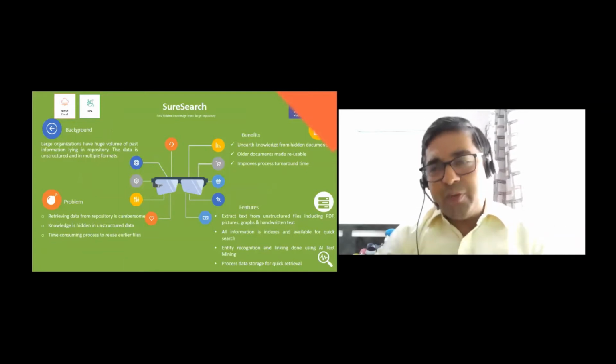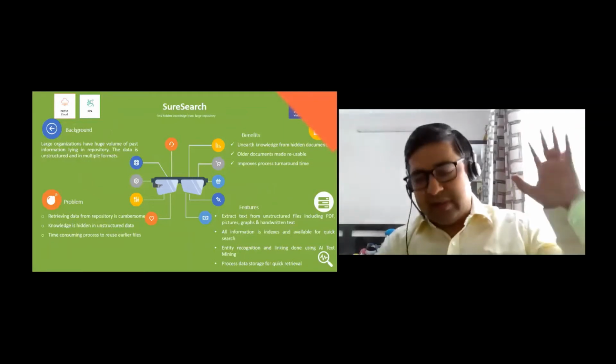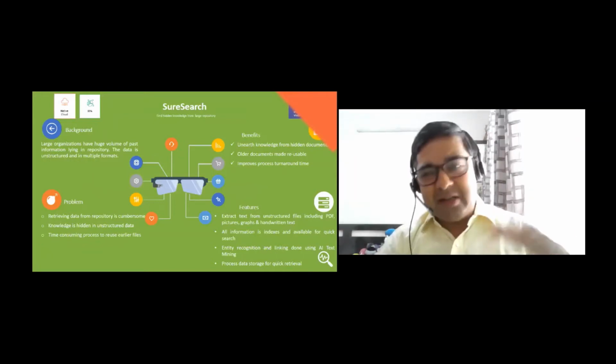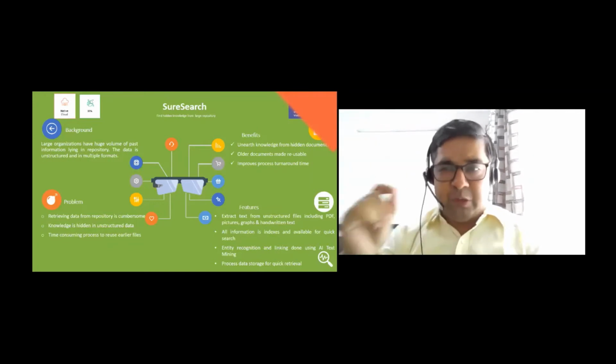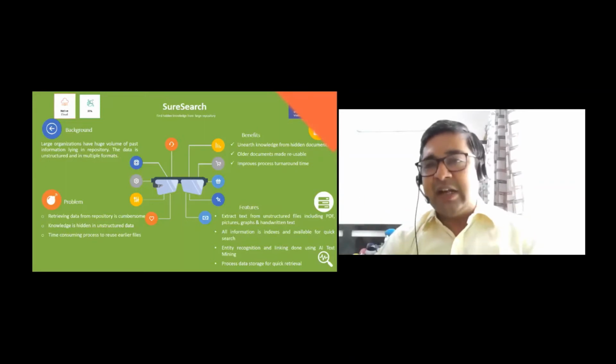So the use case here could be that, let's say this customer has to bid for a new RFP or a new proposal, and they know that something similar was done in the past, 10 years back, 6 years back. How do I quickly search within my past repository and get the right information? What was the material used? What was the contractor used? What was the pricing which I had given? What was the specification which I had used?